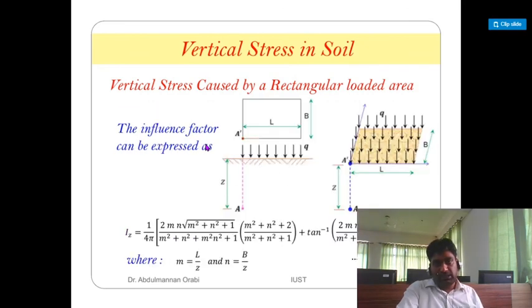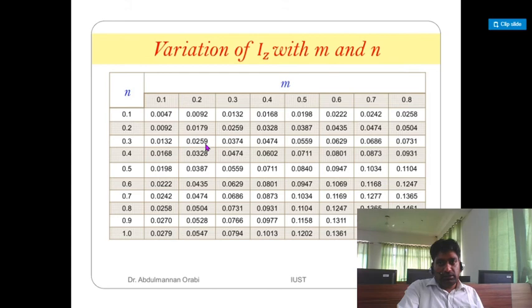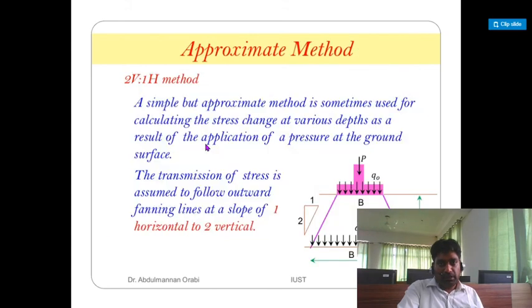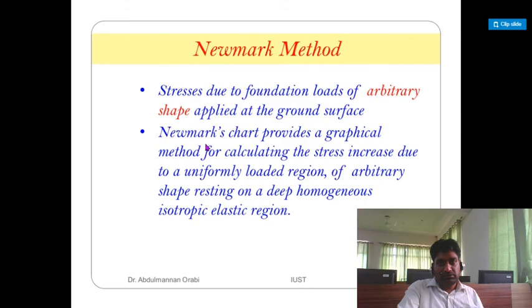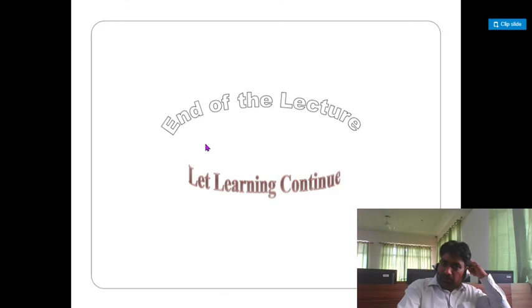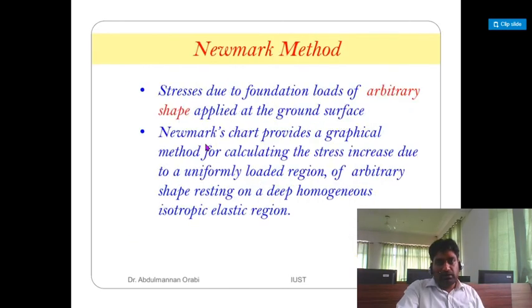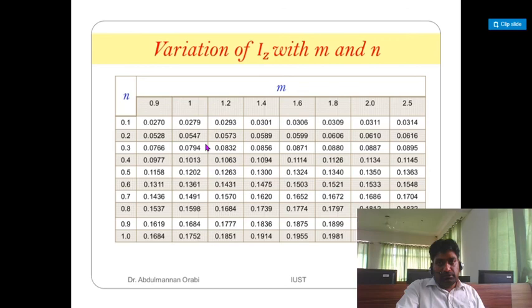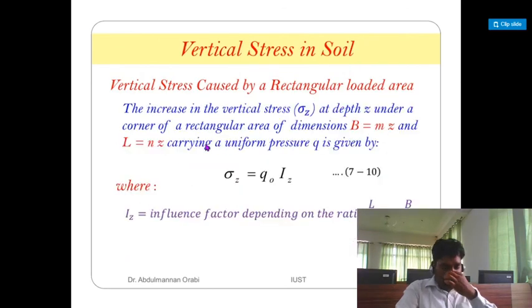After that, I will discuss rectangular loading and the approximate method, Newmark method. Three methods are left: rectangular, approximate, and Newmark. So first of all, you carry out all the problems with the help of Boussinesq and Westergaard theory. Cover the concentrated point load, line load, strip load and circular loading. And afterwards, I will cover rectangular loading, the approximate method and the Newmark method.